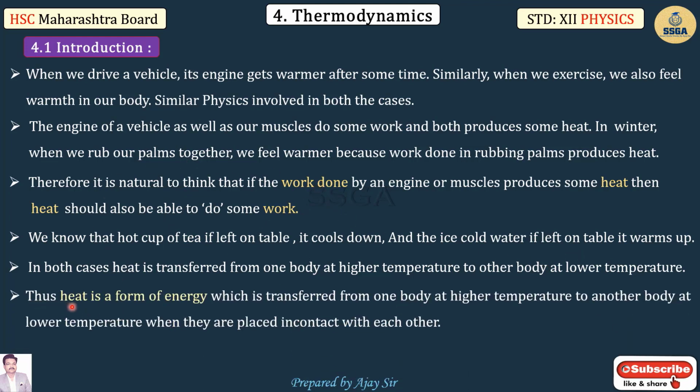Therefore, heat is the form of energy which is transferred from one body at higher temperature to another body at lower temperature when they are placed in contact with each other. So we consider that heat is a form of energy.